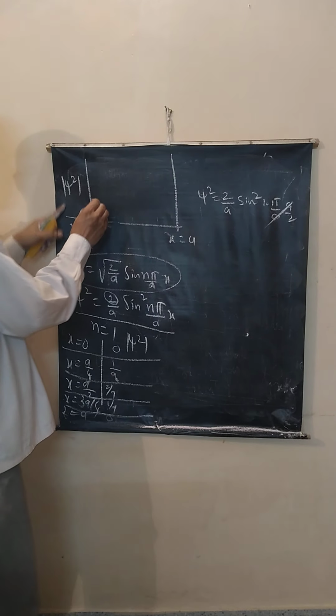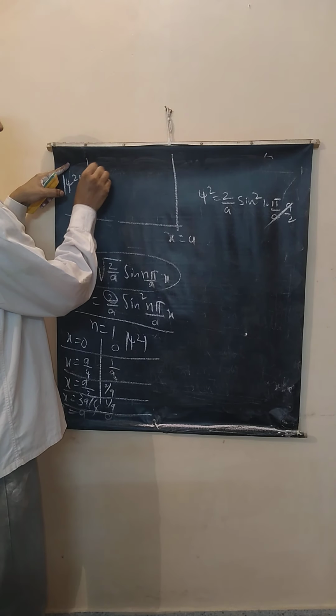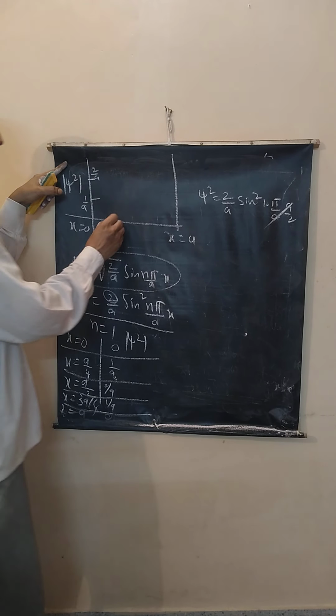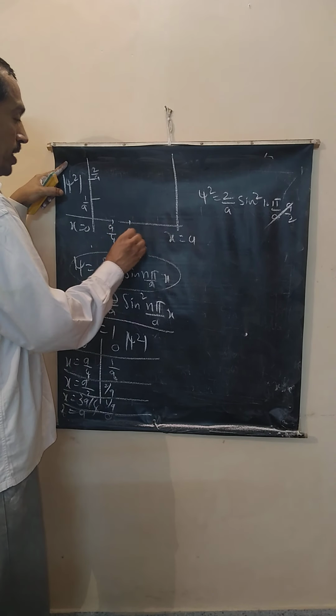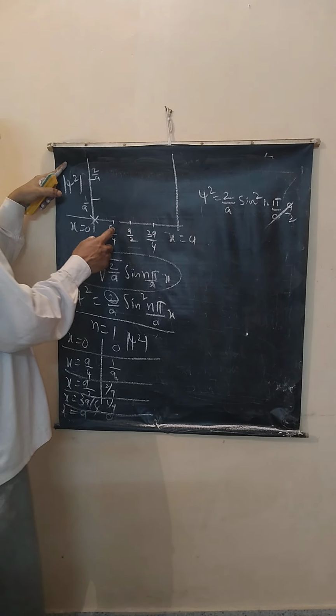So if you plot the graph, let us assume this is 1 by a. Let this be 2 by a. Correct? Let these be a by 4, a by 2, 3a by 4. At x equal to 0, psi square is 0. At x equal to a by 4, it is 1 by a. At a by 2, 2 by a. At 3a by 4, 1 by a, and at a this is 0. So you get the probability graph like this. Where is the probability maximum? At x equal to a by 2. What is the conclusion? If the particle is in the ground state in a potential well, then it is most likely to be present at the center.